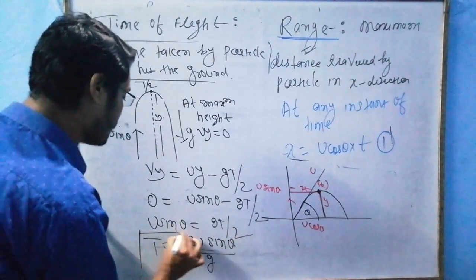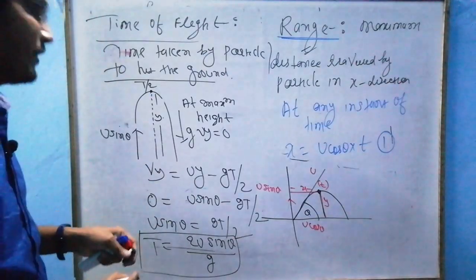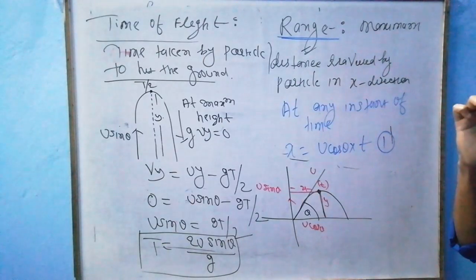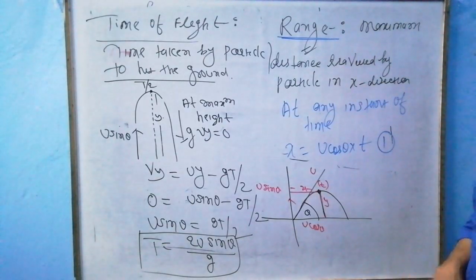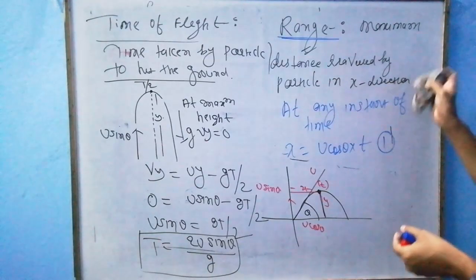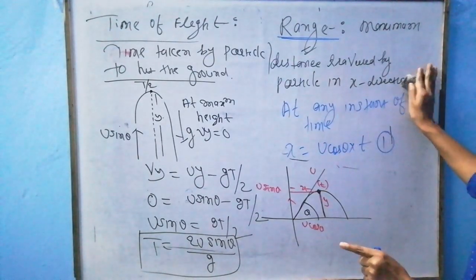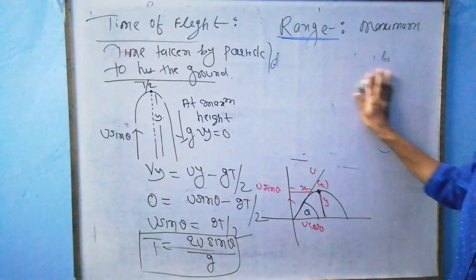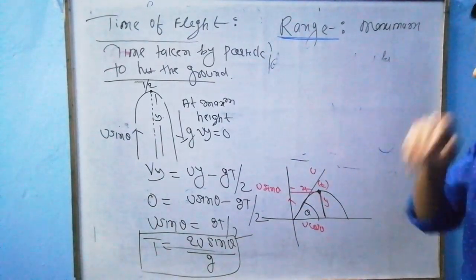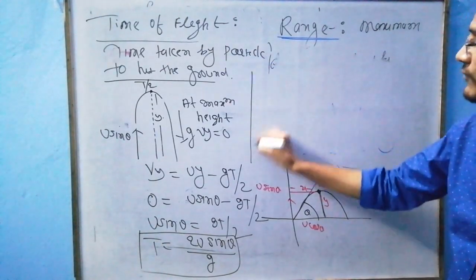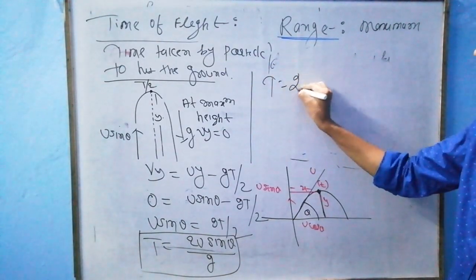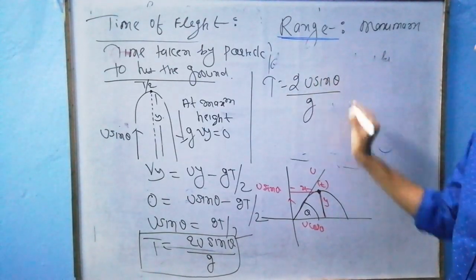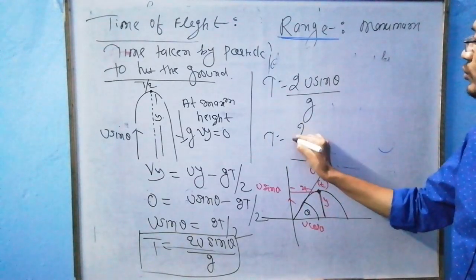This is very important, sir. Time of flight is 2u sin theta by g. So just range I have left here. See, sir, time of flight depends only on the angle.